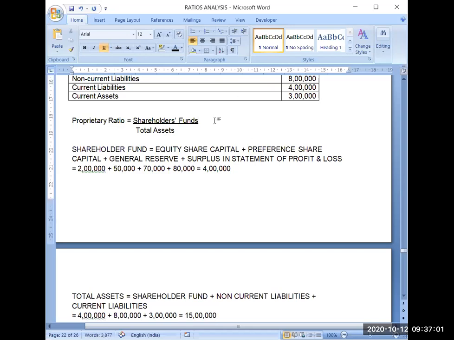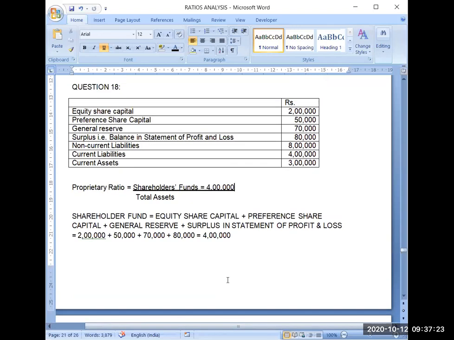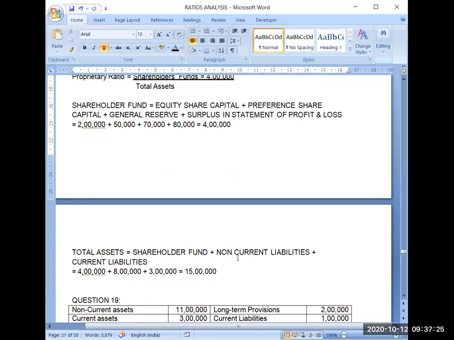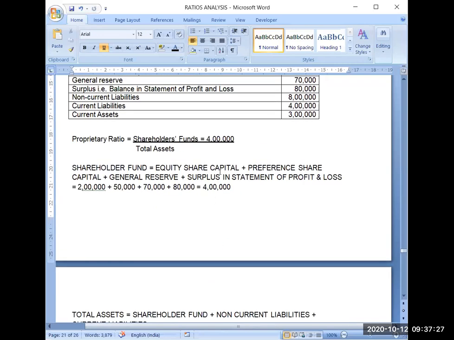Now if I want to calculate this ratio, I will simply put 4 lakh upon 15 lakh.